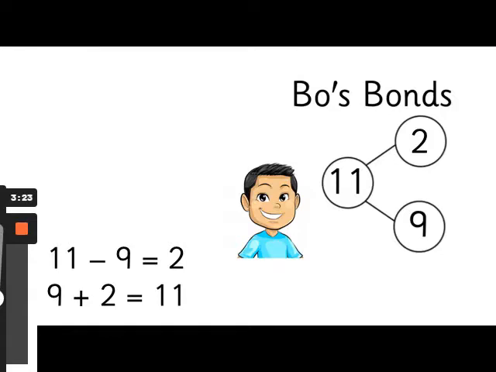So now we know that 11 subtract 9 equals 2. 9 add 2 equals 11. Say those sentences to yourself. And I also want you to have a look at the part-whole model. Remember, we've got one of our parts is 2, one of our parts is 9, and the whole is 11. Pause the video and say those to yourself.